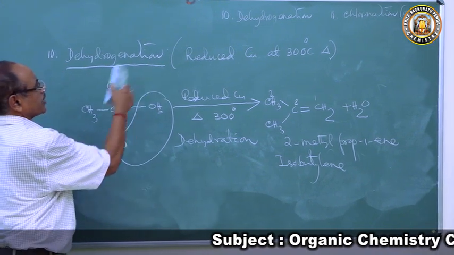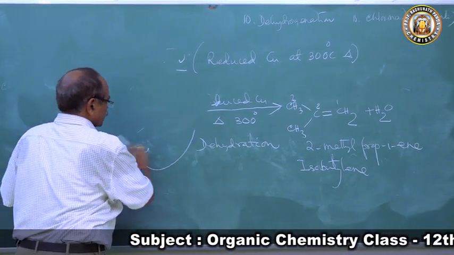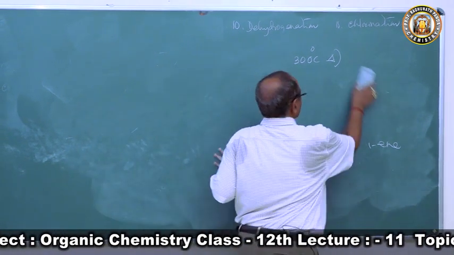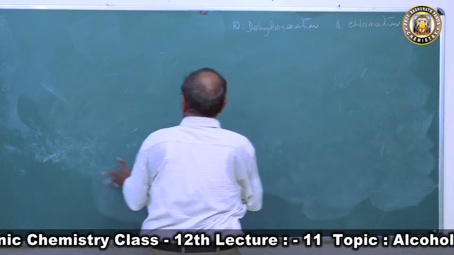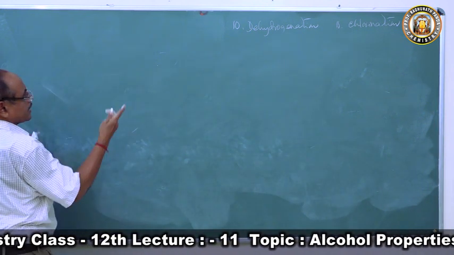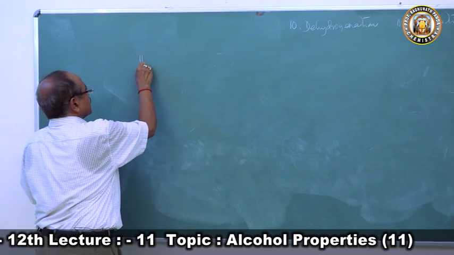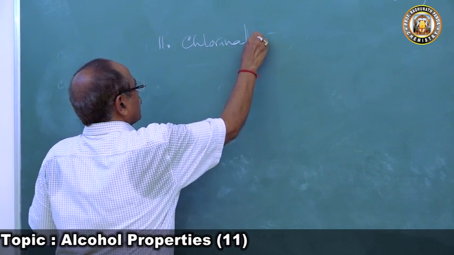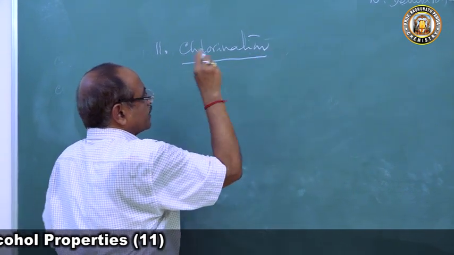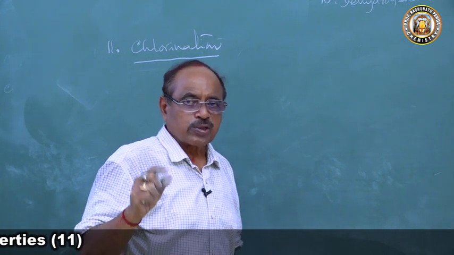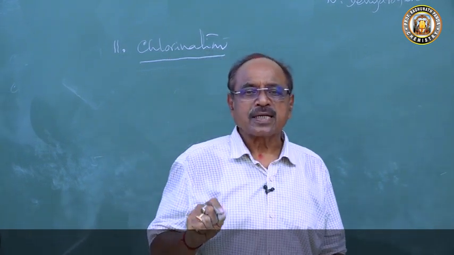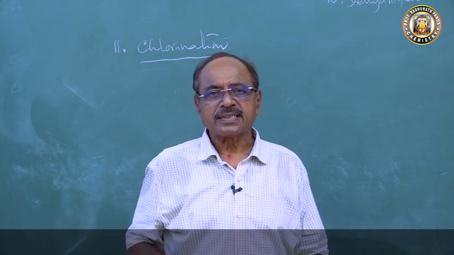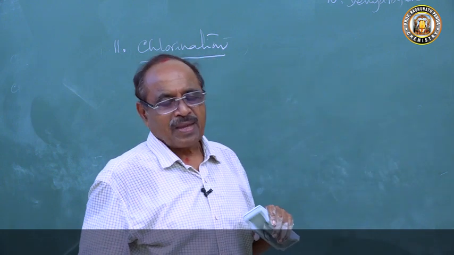Now let's come to the last reaction, how the reaction takes place with chlorine. Chlorination. Reaction with chlorine. So this is a specific reaction, because there is interesting chemistry. Actually, it is not possible for all alcohols, but I am taking this chlorination reaction because a student of +2 has chloroform, bromoform, iodoform, aldehyde, ketone, all the reactions, and so that is the reason I am taking this reaction.